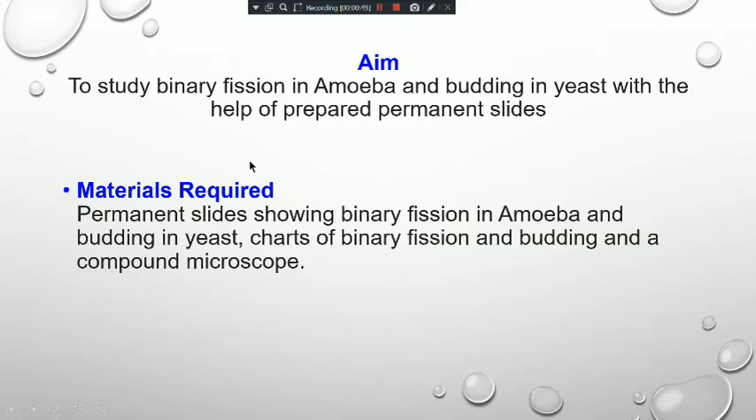Now, what is the aim of today's practical? It is to study the binary fission in amoeba and budding in yeast with the help of prepared permanent slides.